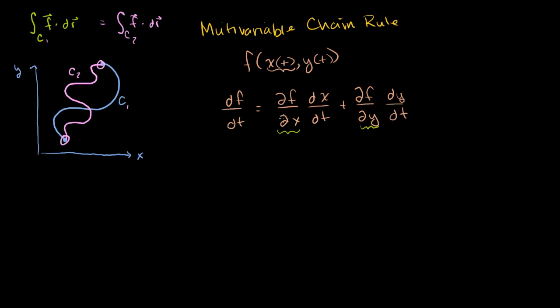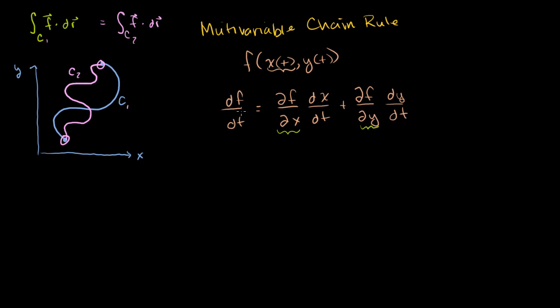That's all it's saying. And if you kind of imagined that you could cancel out this partial x with this dx, and this partial y with this dy, you could have kind of imagined the partial of f with respect to t on the x side of things, and then plus the partial of f with respect to t in the y dimension.